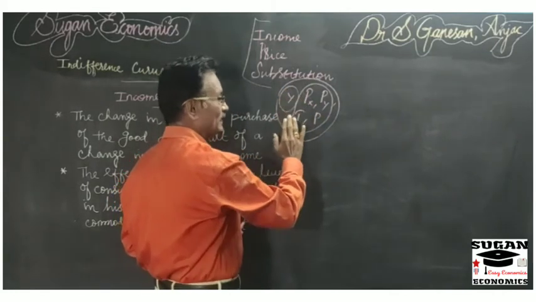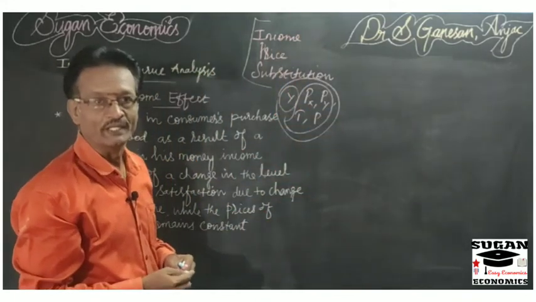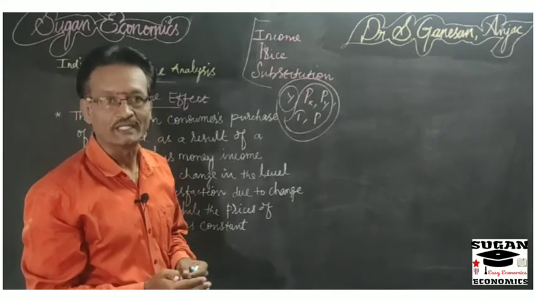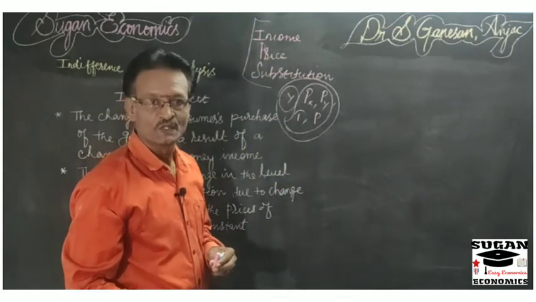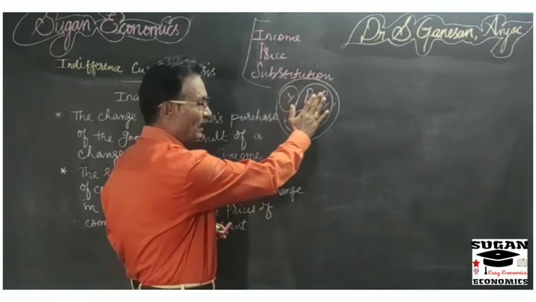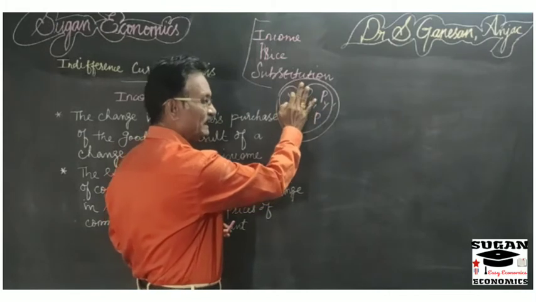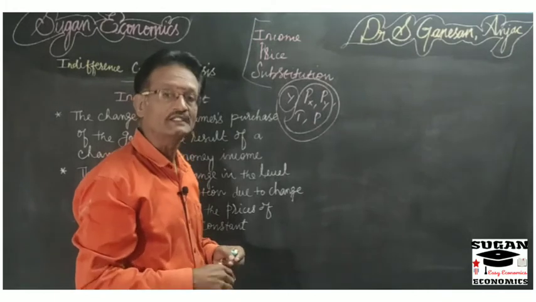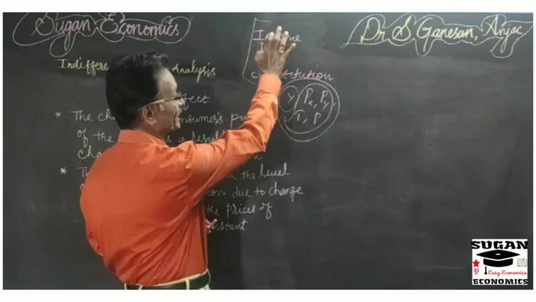Due to change in the income of the consumer, what is the change in the level of satisfaction, or what is the change in the purchase of both the commodities by a consumer? That is called income effect. Are you clear? Which is the influencing factor? Income is the only influencing factor, keeping other factors constant. Changes in income lead to changes in the quantity demanded or purchased, or changes in the level of satisfaction of the consumer, and that is known as income effect.